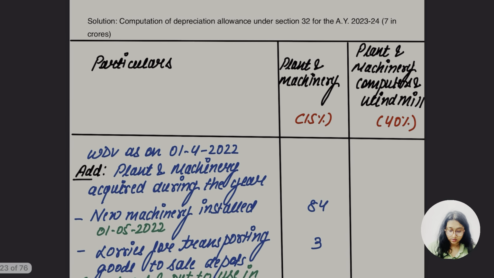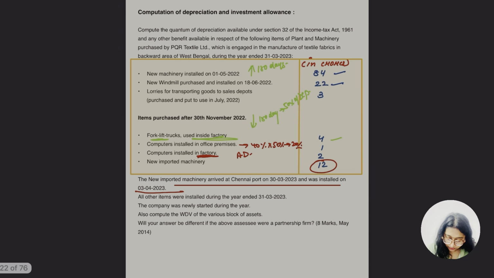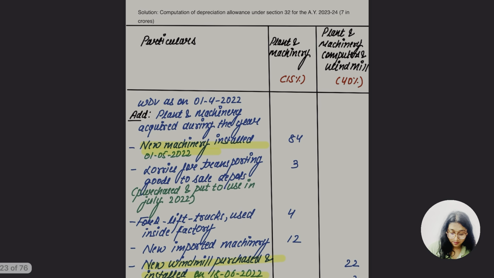That is 22 crore. And this part is also clear. Let's go for the other part: lorries for transporting goods to sale depot, purchased and put to use in July 2022. Let me be very clear, this is the vehicle, not plant and machinery. So are we going to take it? Definitely, in the block of assets we are going to take it.